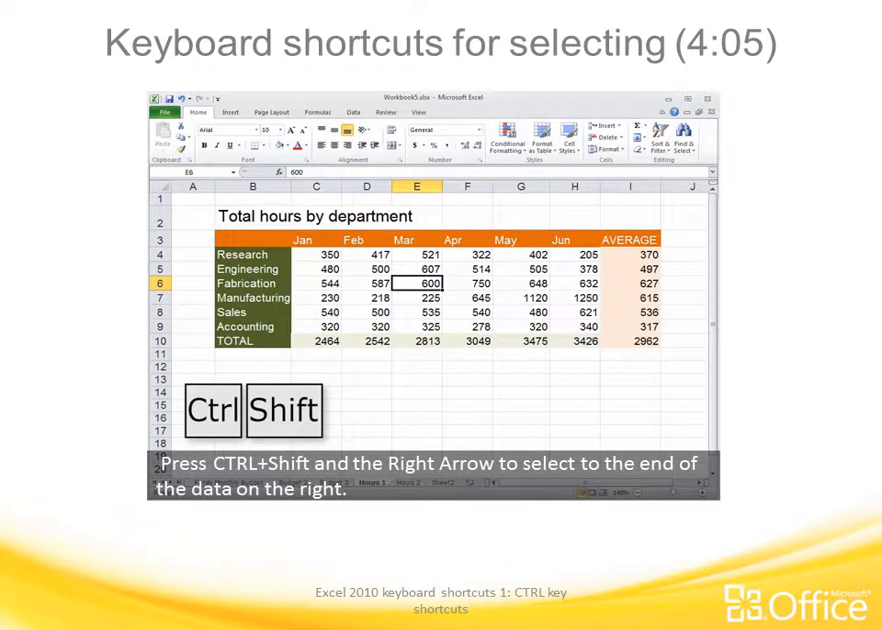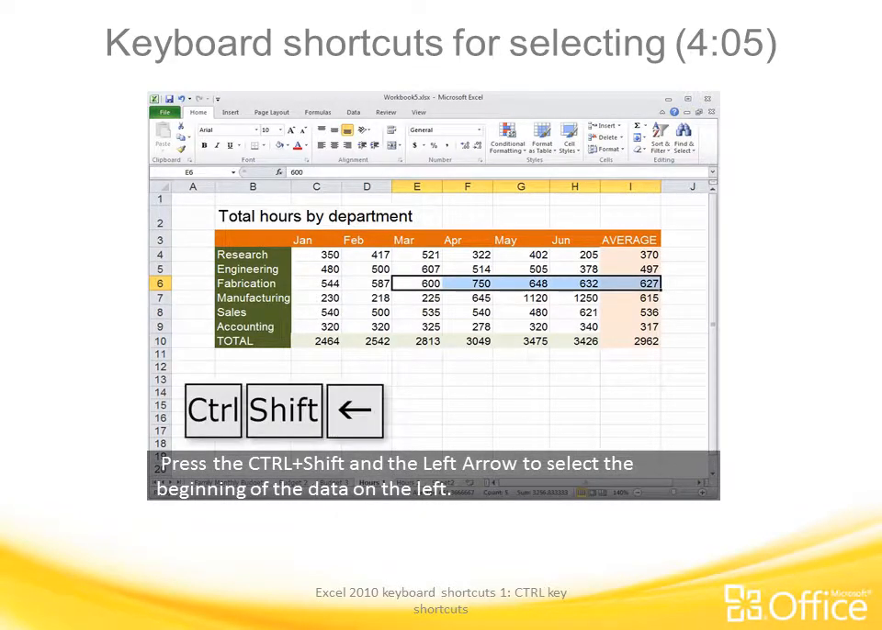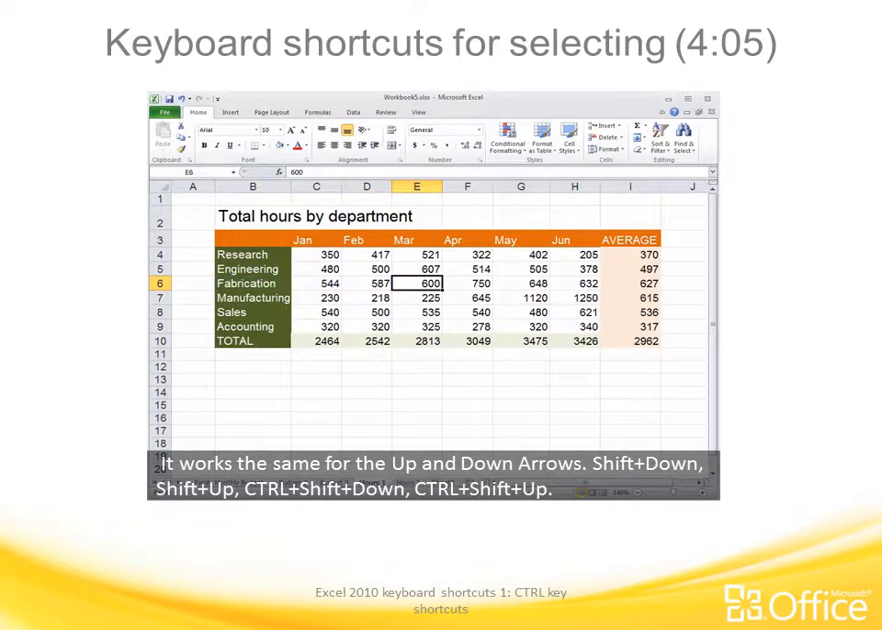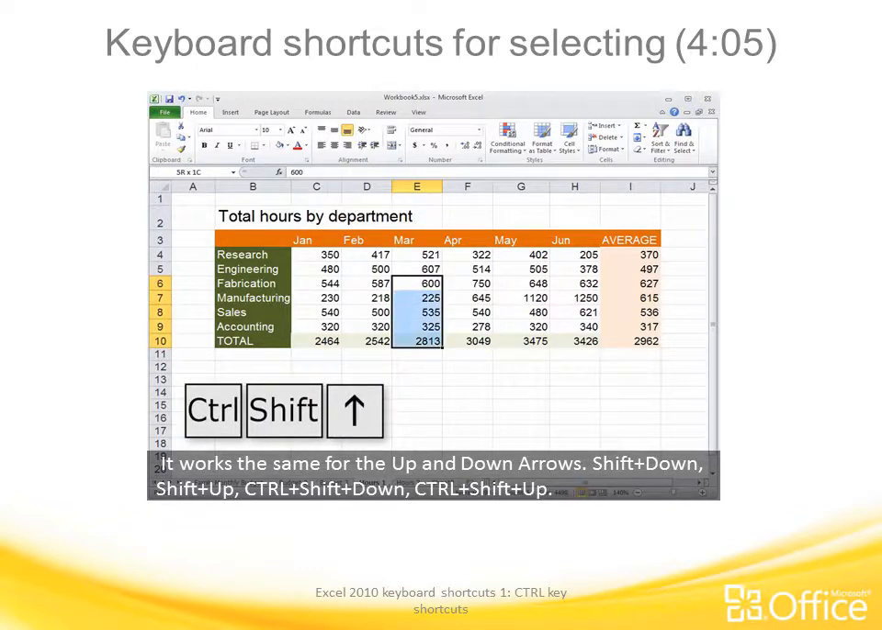Press Control, Shift, and the right arrow to select to the end of the data on the right. Press Control, Shift, and the left arrow to select to the beginning of the data on the left. It works the same for the up and down arrows. Shift down, Shift up, Control Shift down, Control Shift up.